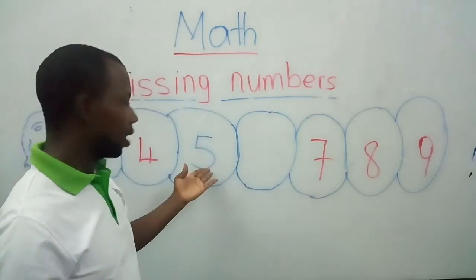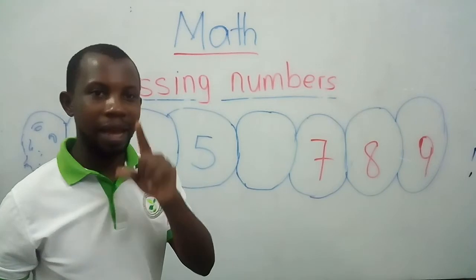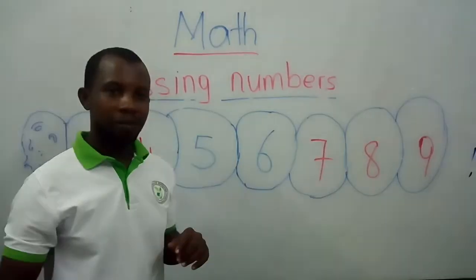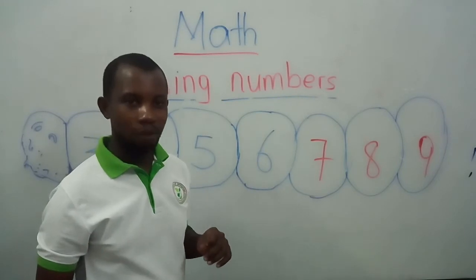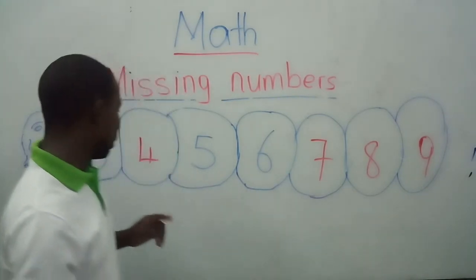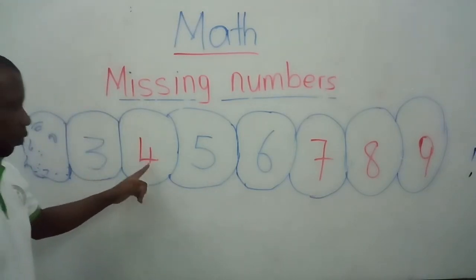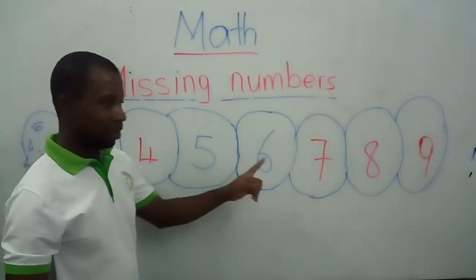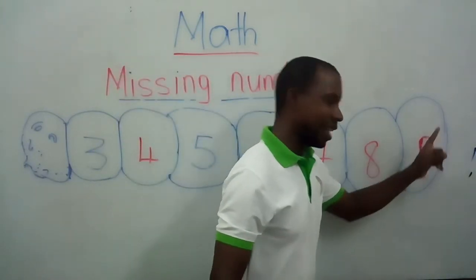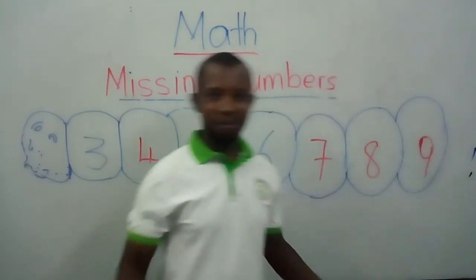Very good. After number 5, the next number is number 6. So that is how we can trace the missing numbers. Now we have 3, 4, 5, 6, 7, 8, and number 9.